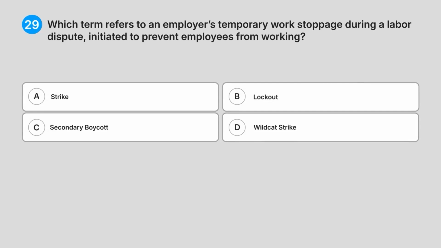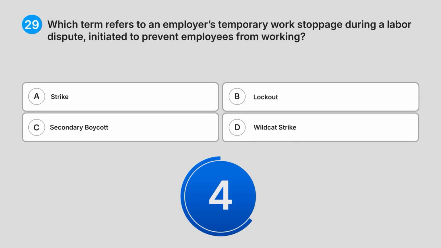29. Which term refers to an employer's temporary work stoppage during a labour dispute, initiated to prevent employees from working? A. Strike. B. Lockout. C. Secondary boycott. D. Wildcat strike. Do you know the answer?